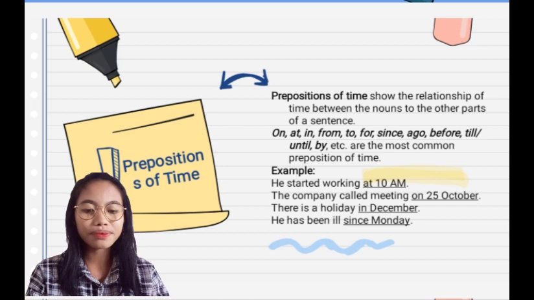For example, Number 1, he started working at 10 a.m. Number 2, the company called a meeting on 24 October. Number 3, there is a holiday in December. Number 4, he has been ill since Monday.